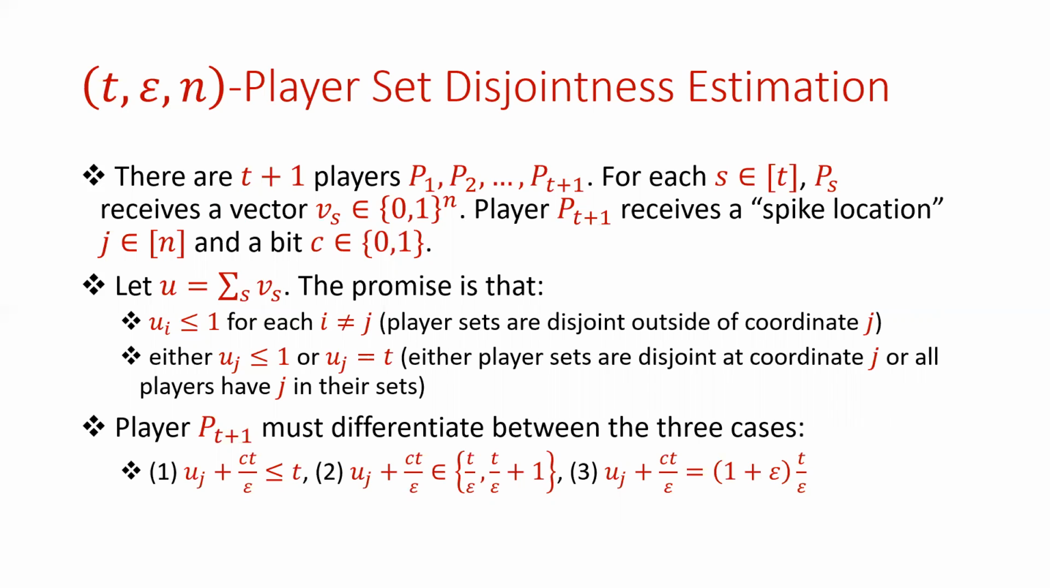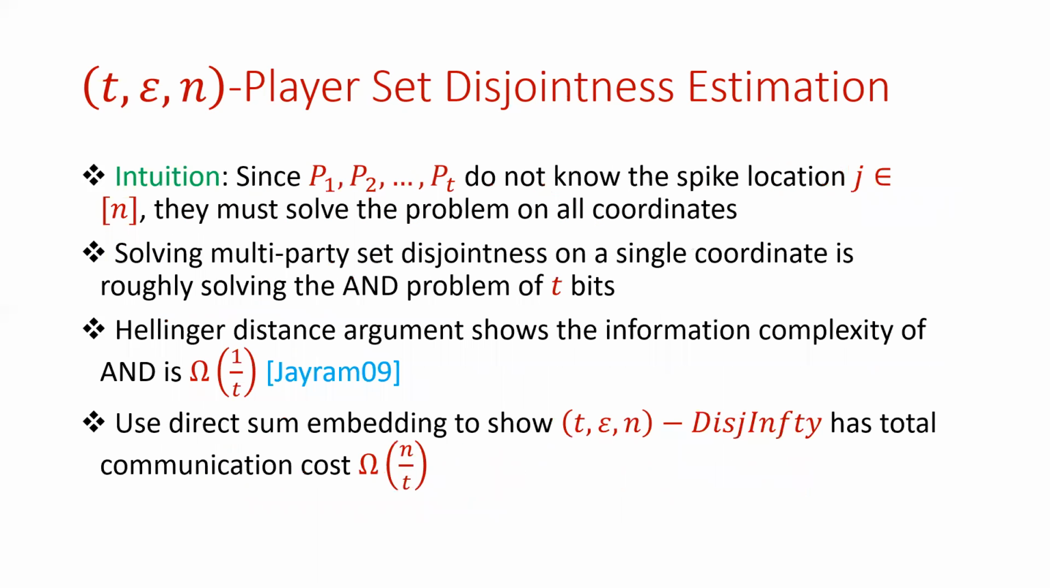Intuitively, these conditions correspond to the first condition that the player sets are disjoint outside of the spike location j, and at the spike location j, either the player sets are entirely disjoint or they all have j in their sets. Now, the last player must differentiate between the three cases that are listed below. The intuition is that since the first t players do not know the spike location, they must solve the problem on all coordinates.